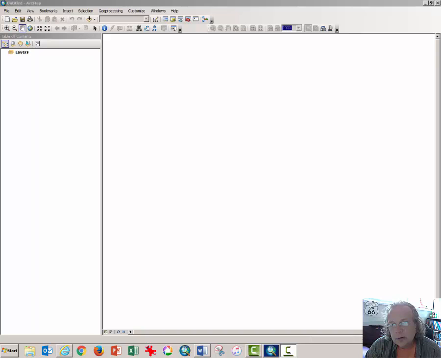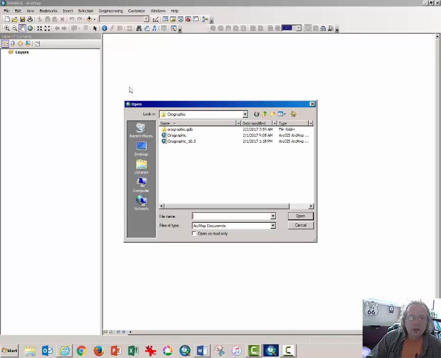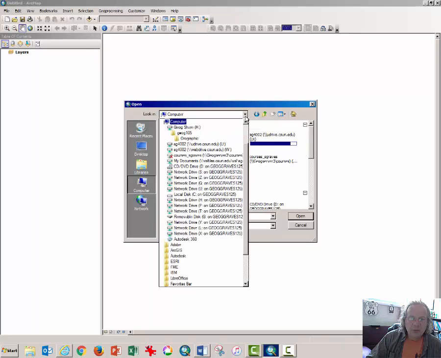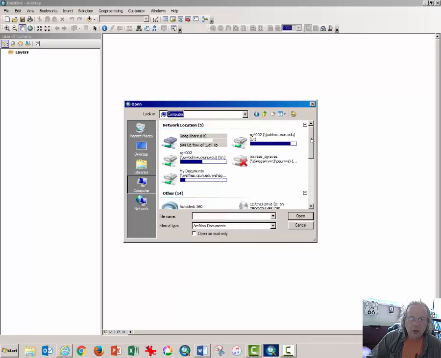This video tutorial shows students how to use the ordinary least squares regression tool on a data set of precipitation recordings in California. To get to this, it varies by version of the software, but basically you want to go to Computer or My PC, and from there look for, scroll up and down, or from the drop down menu you look for GeogShare Drive H.